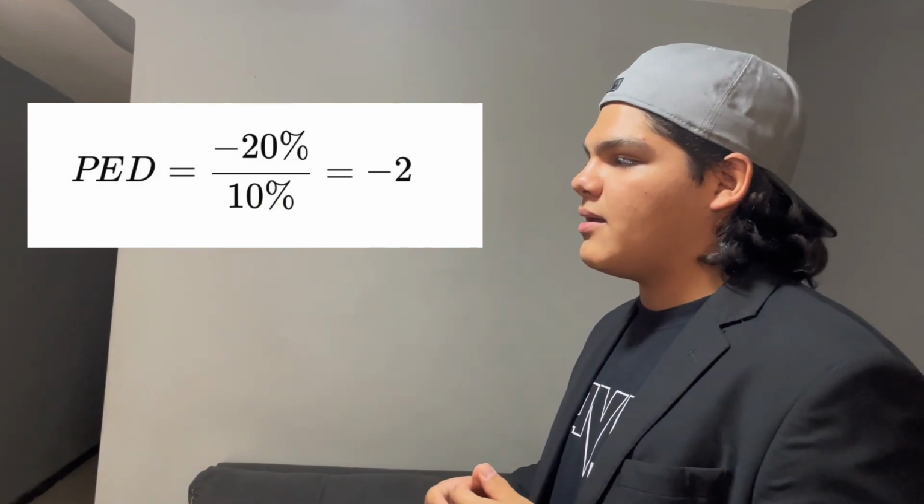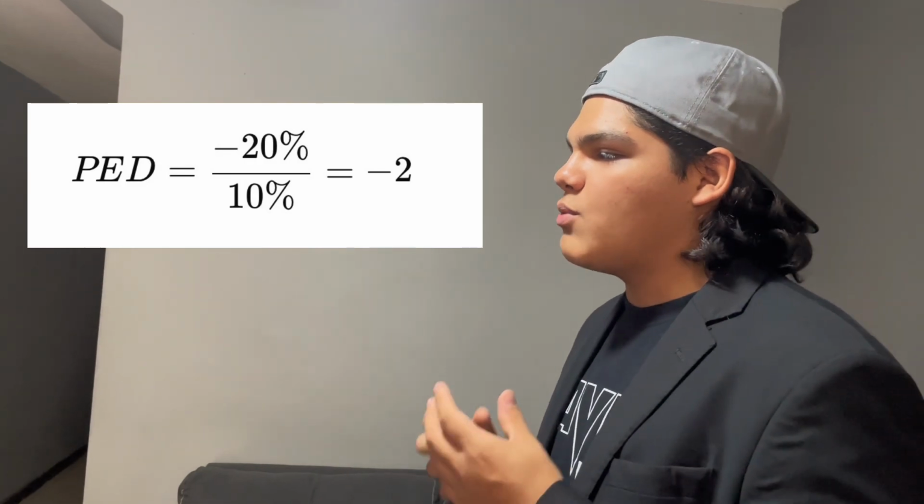It will be negative 2, which means that demand for coffee is elastic and consumers are sensitive to price changes. So, if your price changes, the demand will decrease.